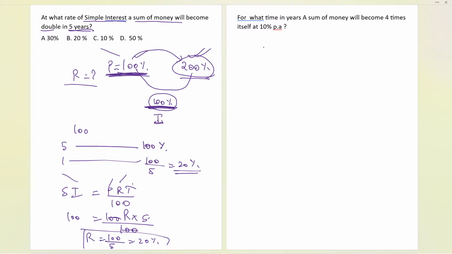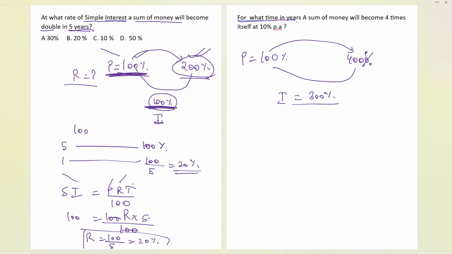So now, let me tell you over here, at what time? Now we are talking about time. A sum of money will become 4 times. Suppose the principal earlier was 100%, or 100 you can also take. It became 4 times, which means it became 400%. Now, what is the difference? The difference will give us the interest, na? So the interest will be 300%.